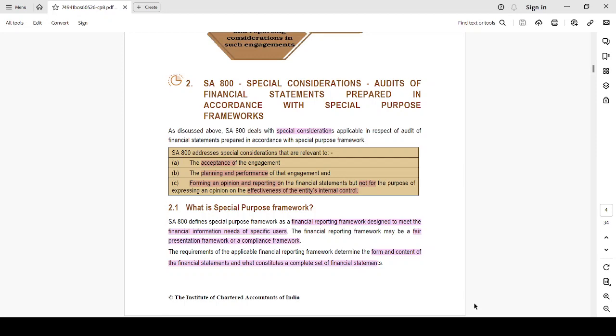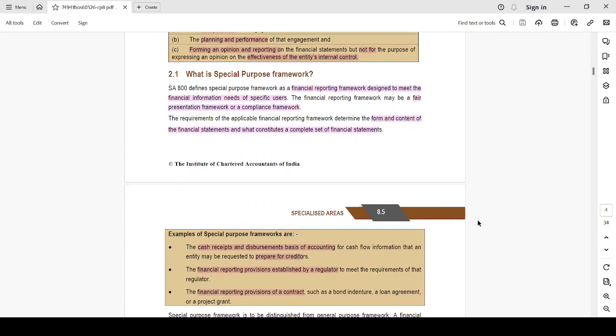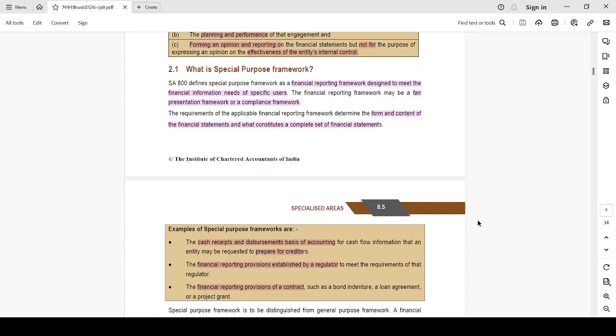What does special purpose framework mean? It has been defined under SA 800. It means a financial reporting framework designed to meet the financial information needs of a specified user. Who could be a specified user? For example, you're going to give a financial statement for the purpose of getting a loan from a bank institution. Then such financial statement will be useful for a specific user, say the bank or the financial institution. So that will be known as special purpose framework.